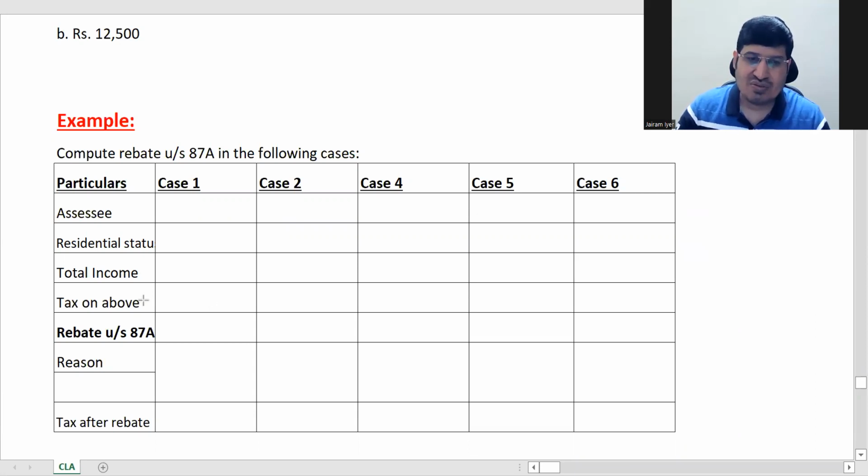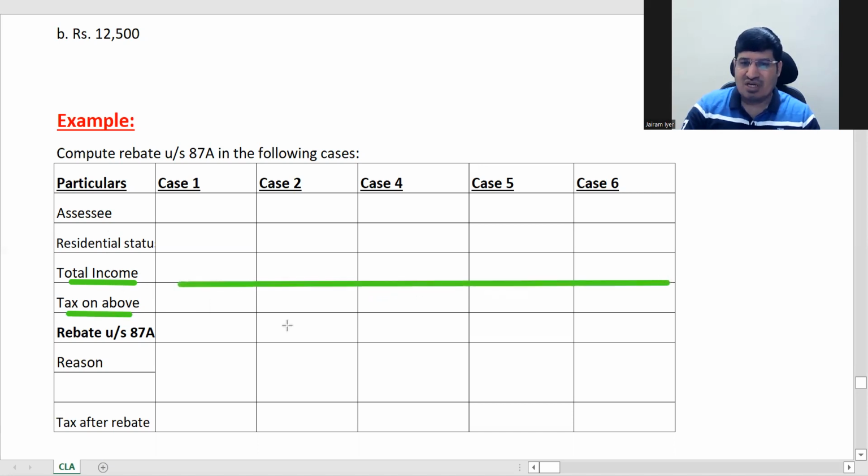Okay. So next is the total income. So whenever total income is mentioned, it's not gross total income, it is your net income. Total income will be net income. Otherwise, it will be mentioned as gross total income, GTI. So now next third one is total income will be given to you. They will be giving, and then this is tax on the above income. Income and tax is given both. This is the income and this is the tax. We'll see all that.